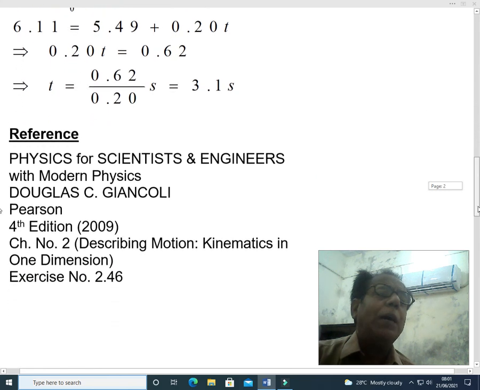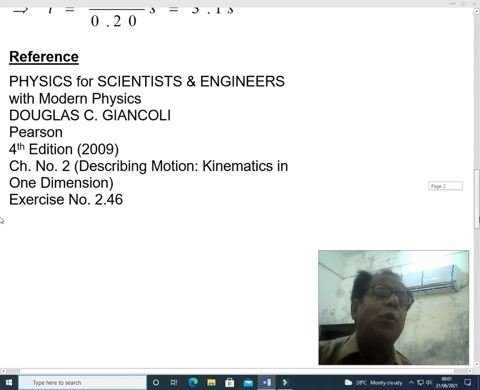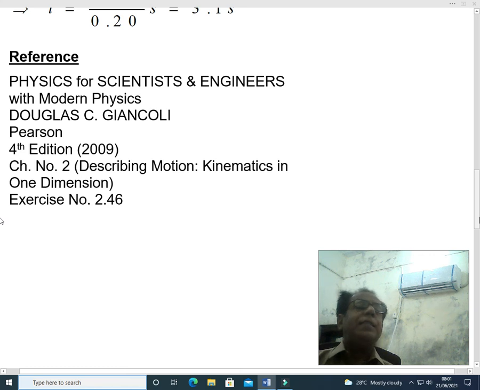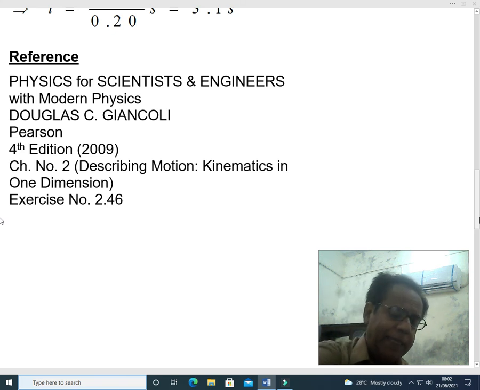Now we come towards the reference book from which this problem has been chosen. Reference: Physics for Scientists and Engineers with Modern Physics. Author is Douglas C. Giancoli. Publisher is Pearson. Its fourth edition 2009 has been followed. It's chapter number 2, describing motion kinematics in one dimension. This is the name of the chapter from where we have selected this problem, and this problem is enumerated as exercise number 2.46 of this chapter, and this is the end of our module.